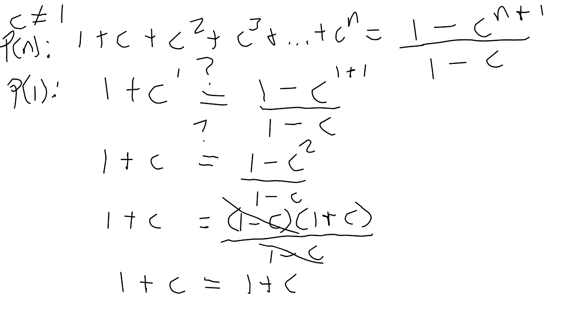It's from the question. You're trying to prove that the left-hand side is equal to the right-hand side. For the left-hand side, you have 1 plus c plus c squared, etc., up to c to the n, is equal to 1 minus c to the n plus 1 all over 1 minus c. So you're trying to prove that the left side is equal to the right side. We're comparing both sides. That is why we're comparing both sides.